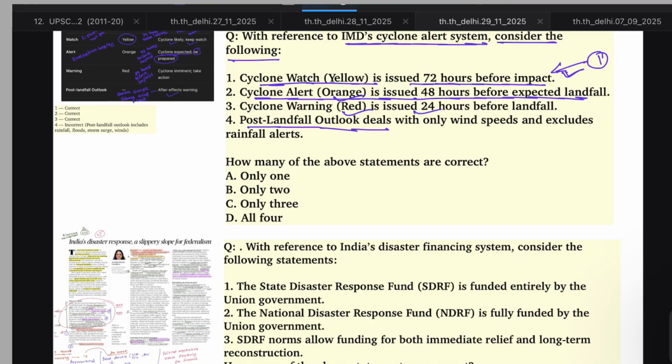Fourth, the post landfall outlook deals with only the wind speed and excludes rainfall alerts. No, it also deals with the storm surge, landslides and coastal flooding, so it does not deal only with wind speeds. So in this case statement 4 is incorrect and 1, 2, 3 are correct.